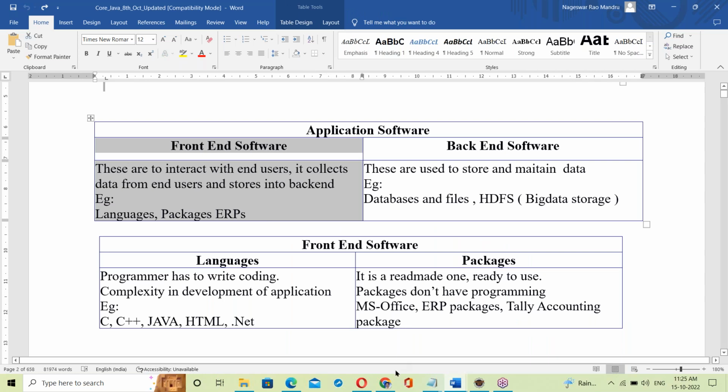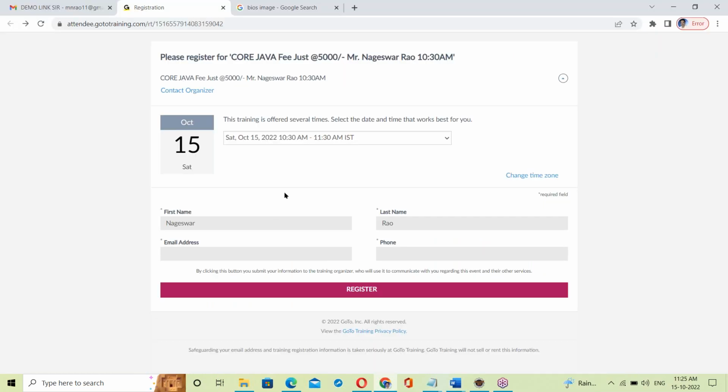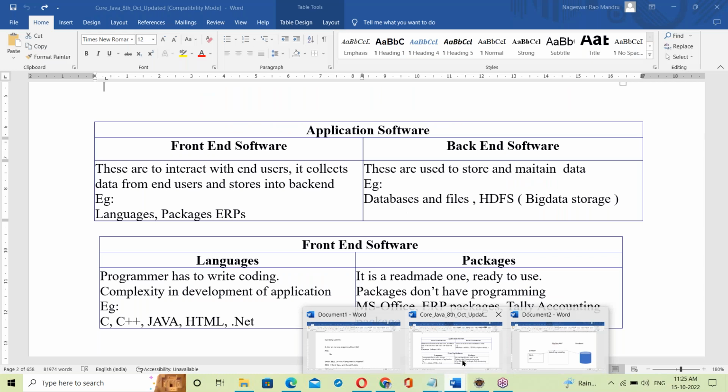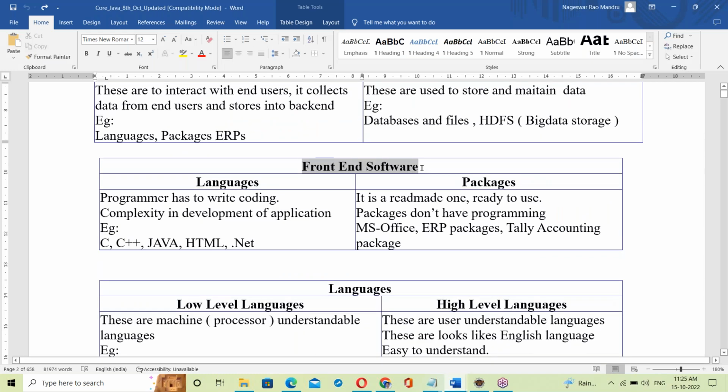So behind this form is a Java program. The Java program takes data from us. Simply, it's the front end. Java comes on the front end. Now let us move to the front end. Our topic is about the front end.